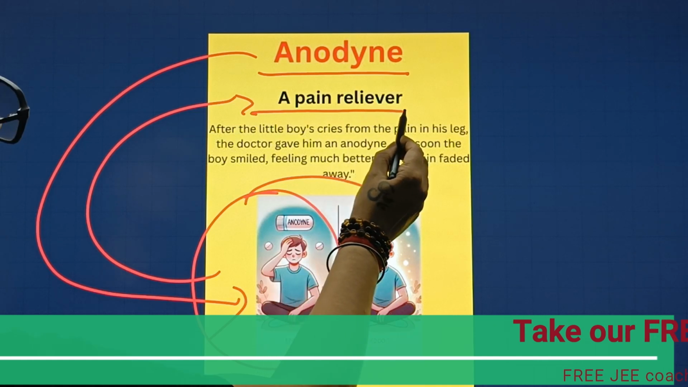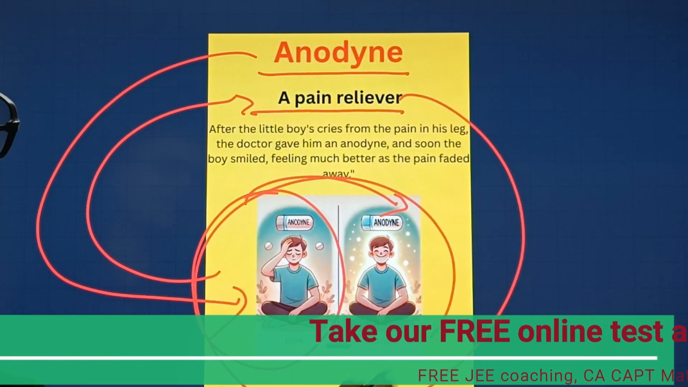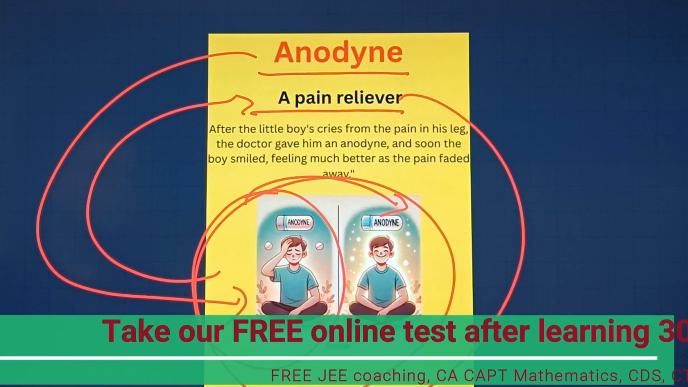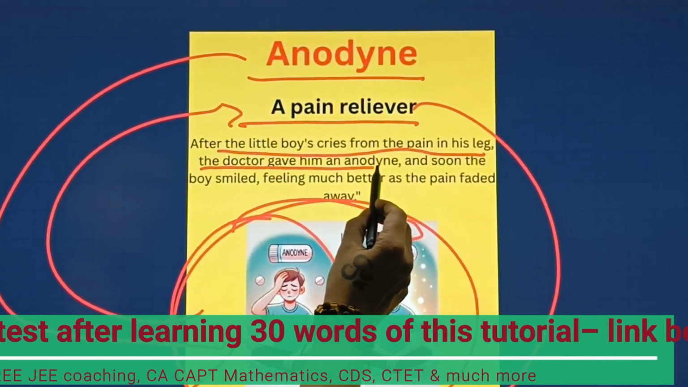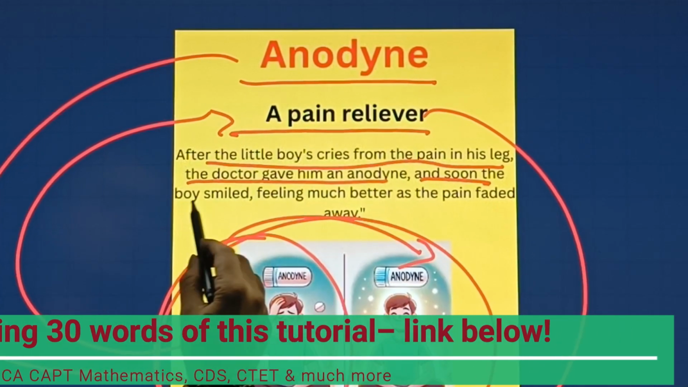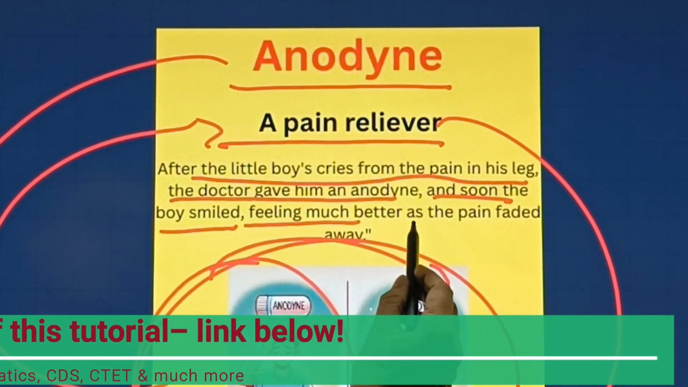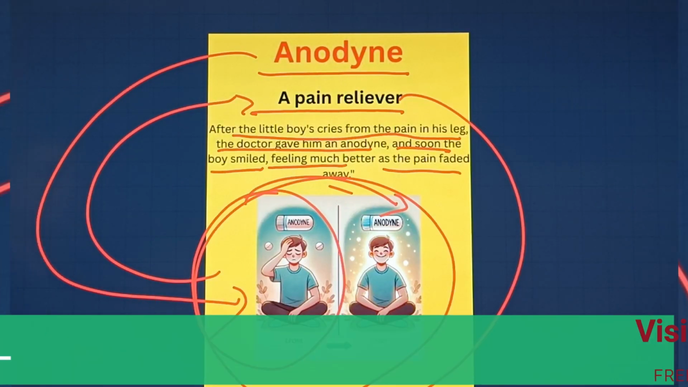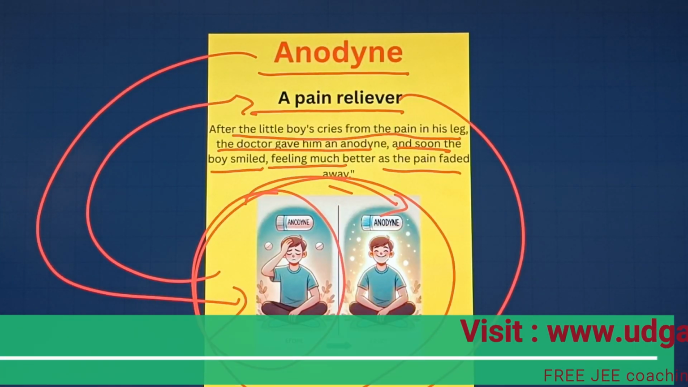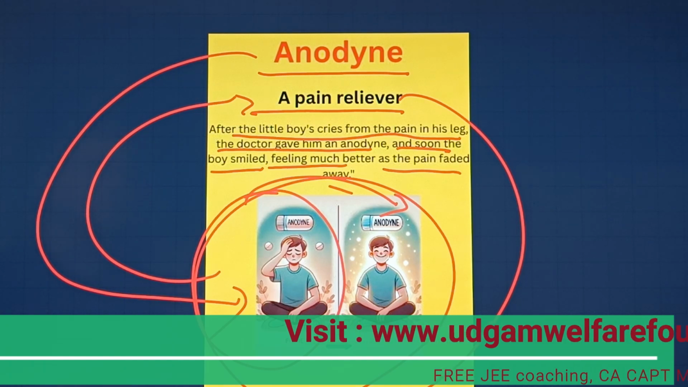A pain reliever. That means this guy got relieved from his pain. After the little boy's cries from the pain in his leg, the doctor gave him an anodyne, and soon the boy smiled, feeling much better as the pain faded away. Very interesting. That means the meaning of anodyne is a pain reliever here. Now let's move towards our next word.